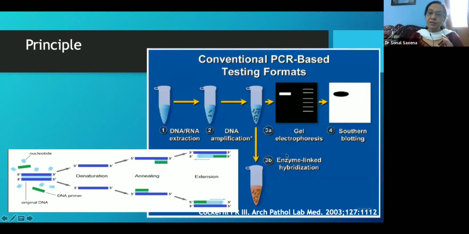Now, this was a little time-consuming process, because this RNA/DNA extraction done manually would itself take about 2 to 3 hours. The amplification would take another 3 to 4 hours, and then the detection would take another 4 to 5 hours. So in all, even if you run the sample from start to finish in one run, you will not get the results in less than 14 to 15 hours.